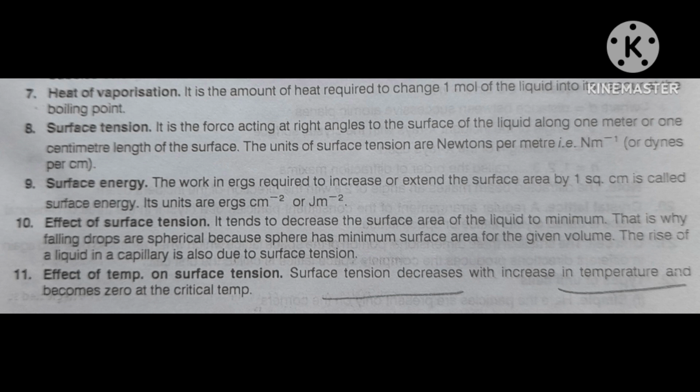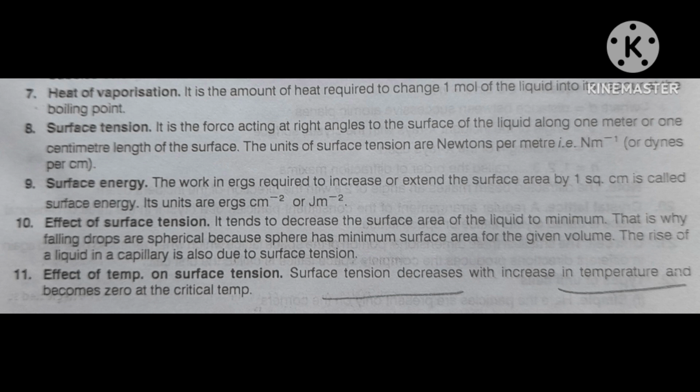Expression of force of friction. Force of friction between two layers of a liquid, each having area capital A centimeter square. Correct? Always friction will be between two layers of a liquid, and each layer has area capital A centimeter square, separated by a distance x centimeter.